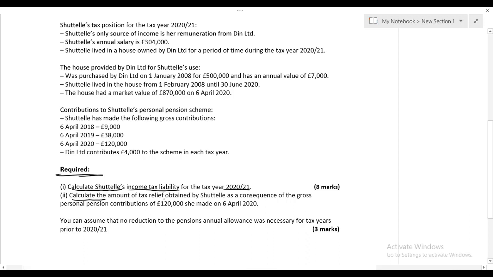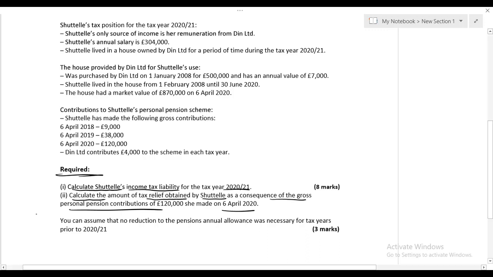Requirement 2: calculate the amount of tax relief obtained by Shuttle as a consequence of the gross PPC of £120,000 she made on 6 April 2022 or 2020. I would say leave point number 2 for a moment. Let us concentrate only on requirement 1. After completing requirement 1, we'll come to requirement 2, and then I'll read it again and explain what is written in point number 2 and what the examiner wants to say.